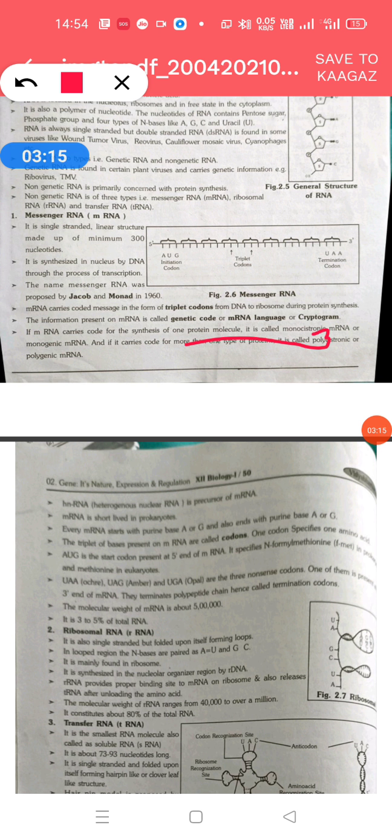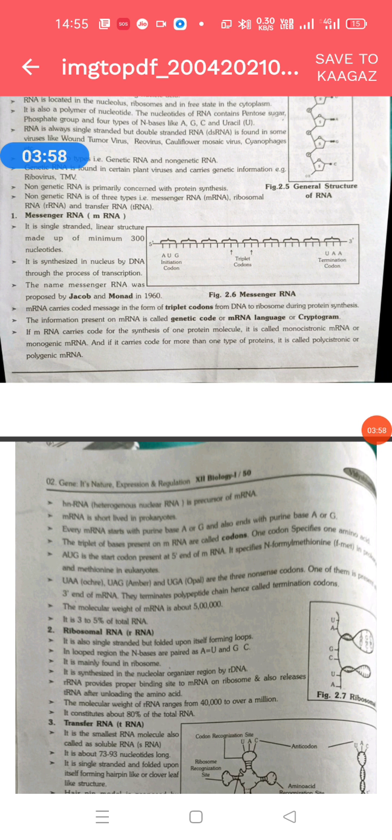If mRNA carries code for the synthesis of one protein, it is called monocistronic or monogenic mRNA. Are you getting my point? But if it carries code for more than one type of protein, it is called polycistronic or polygenic mRNA, because poly means many and mono means one. So carrying information for one protein is monogenic or monocistronic, and for more than one protein is polycistronic. mRNA is short-lived in prokaryotic organisms.